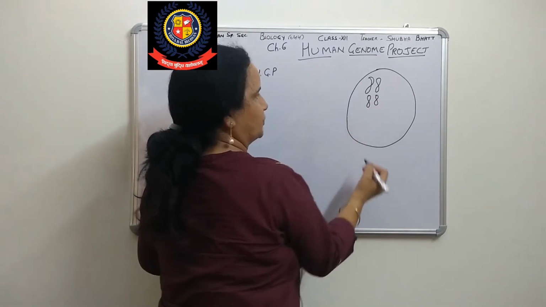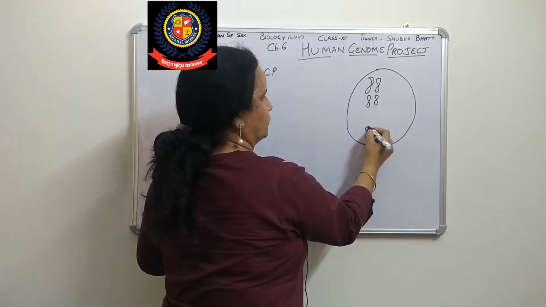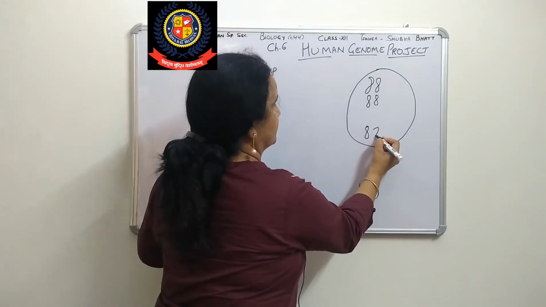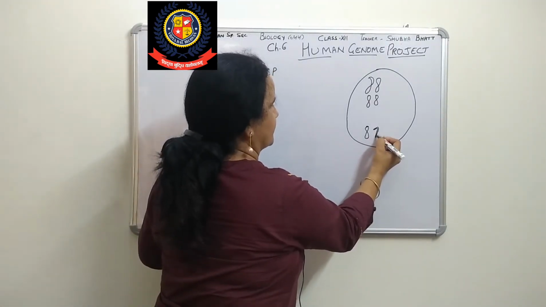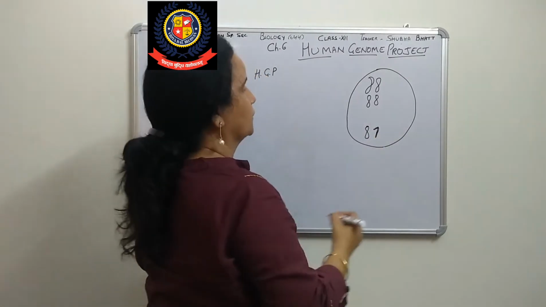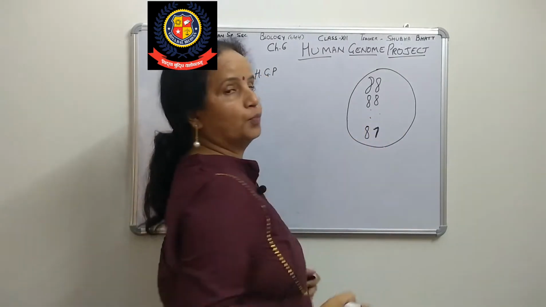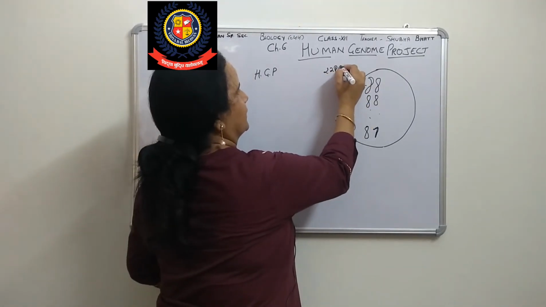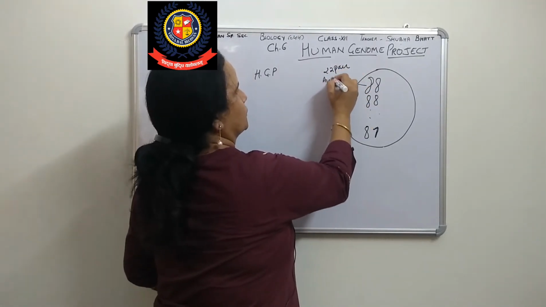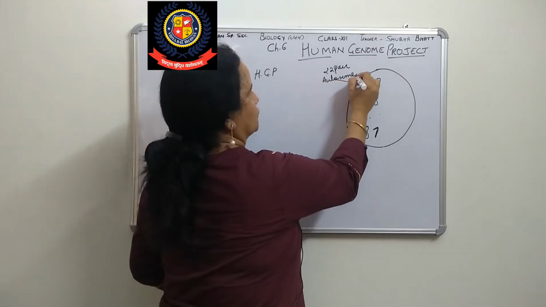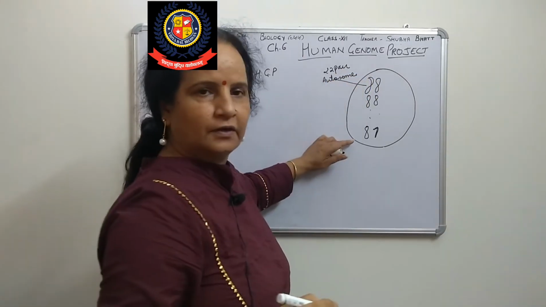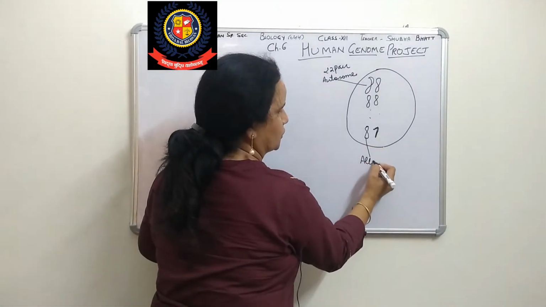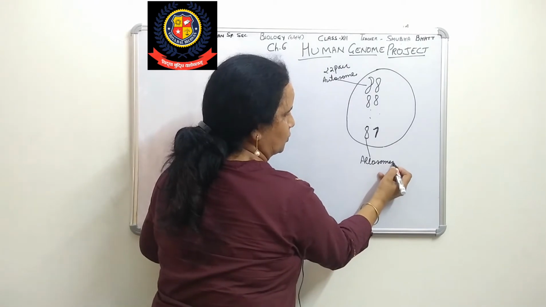23, and the last pair is heterologous, which means different. So 22 pairs are known as autosomes. And the last pair, or 23rd pair, is also known as allosomes, or sex chromosomes.